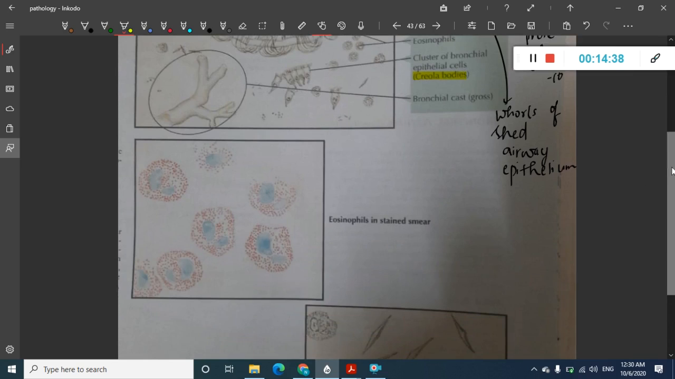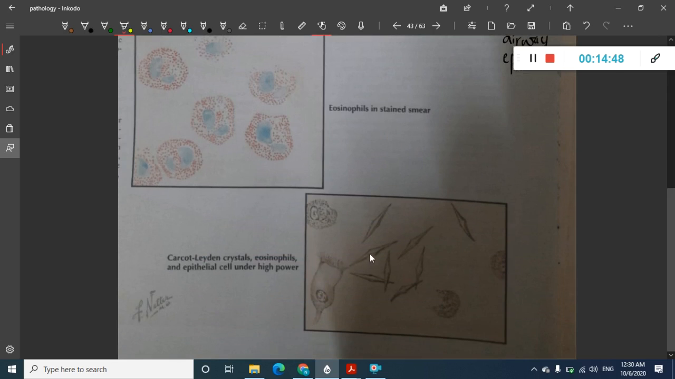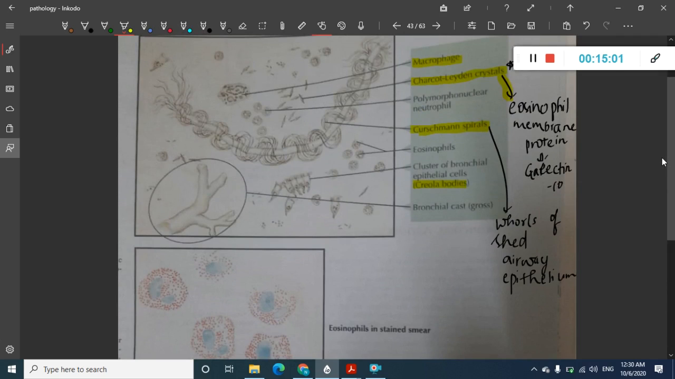Okay, so these are the things which you see in the sputum, unstained sputum. See, you see increased eosinophils. These are eosinophils with spectacle shaped nucleus and eosinophilic granules. Okay, so if you magnify it, see, these are the Charcot-Leyden crystals which you are seeing here. This is what you see in microscopy, histology. So these are very important in the sputum.